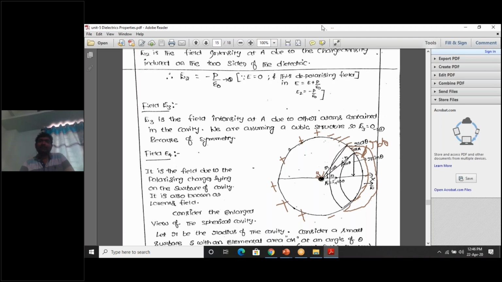Okay, so here I have annotated, I'm using the pen. So this is the direction of force. Actually, force from positive charge to negative charge. Okay, so this is Fx and this is Fy.